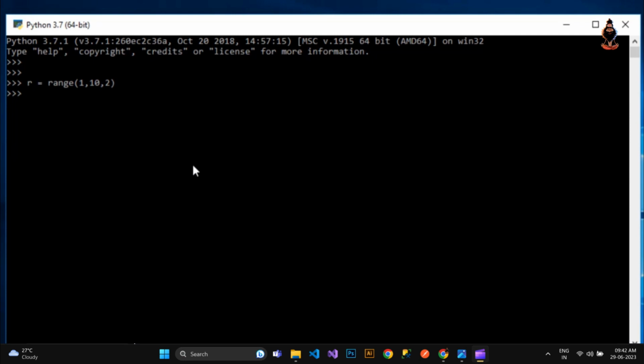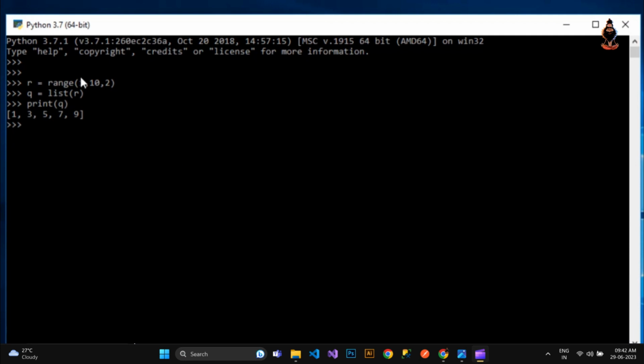Now what I need to do is I want to print this particular value. But if I try to print R directly, it will be just the range. I need to get the value of this range. So the values that are inside this particular range are 1, then 3, and so on. So what I can do is I can convert this R into list. So all I have to do is just make a queue and then convert this R into a list, and then I want to print this queue. And you can see I got a list that is 1, 3, 5, 7, 9.